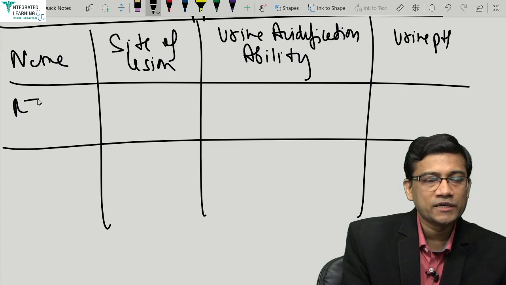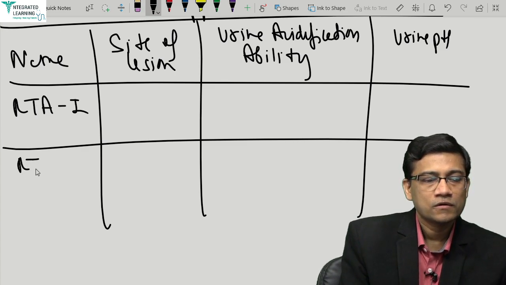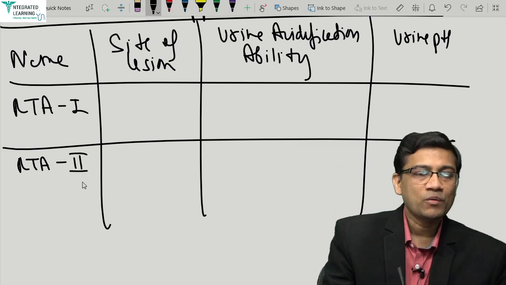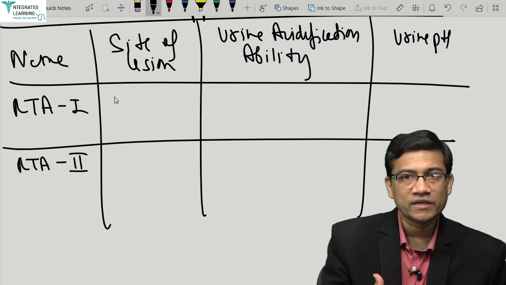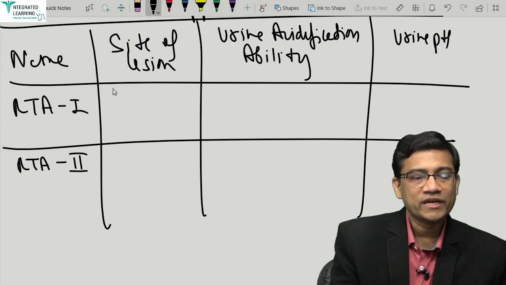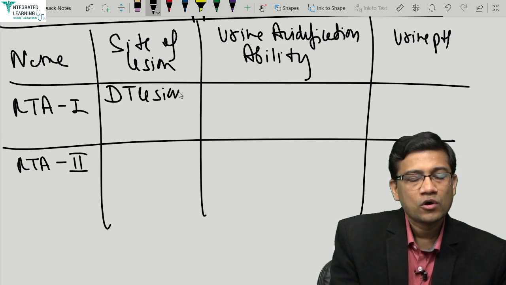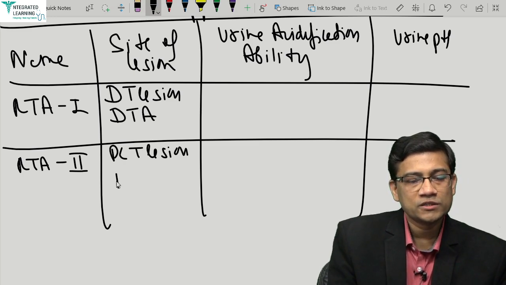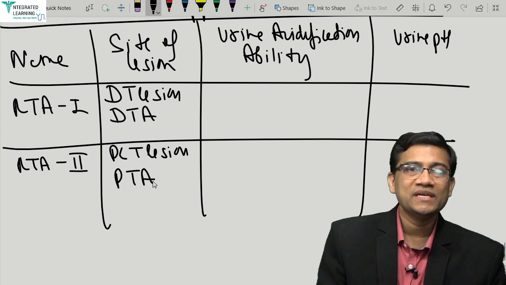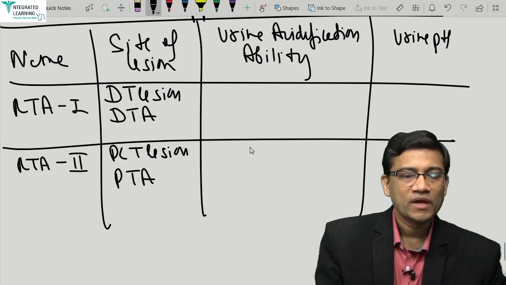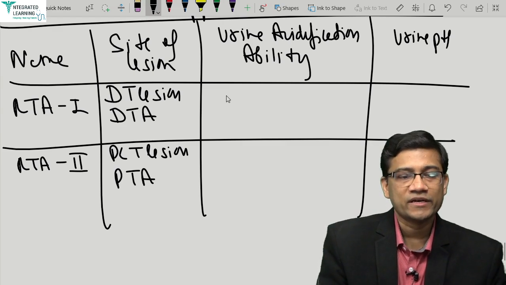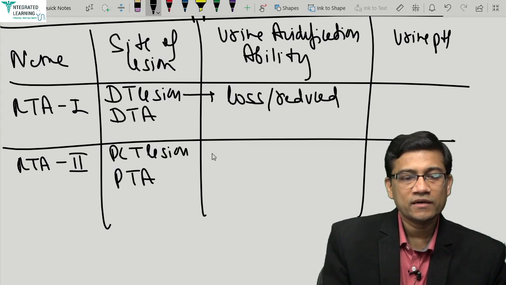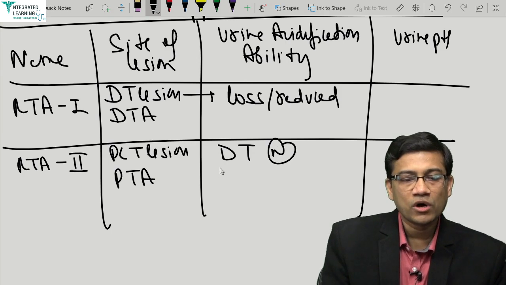So two types, RTA1 and RTA2. Now site of lesion: you know the distal tubule does double function, it secretes acid and acidifies also. So we take distal tubule lesion, also called distal tubular acidosis. Here it is PCT lesion, so called PTA, so DTA and PTA. Here since DT is the lesion, it can't acidify, so that's why it causes loss or reduction of acidification. And here DT is normal, so it will do a good acidification.